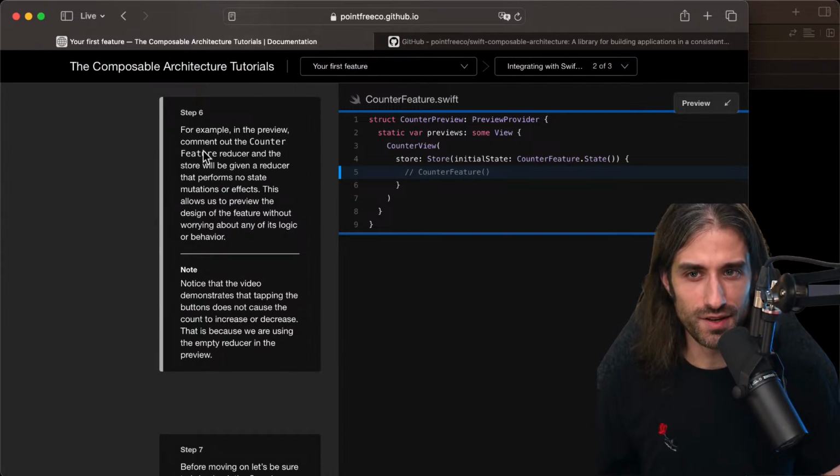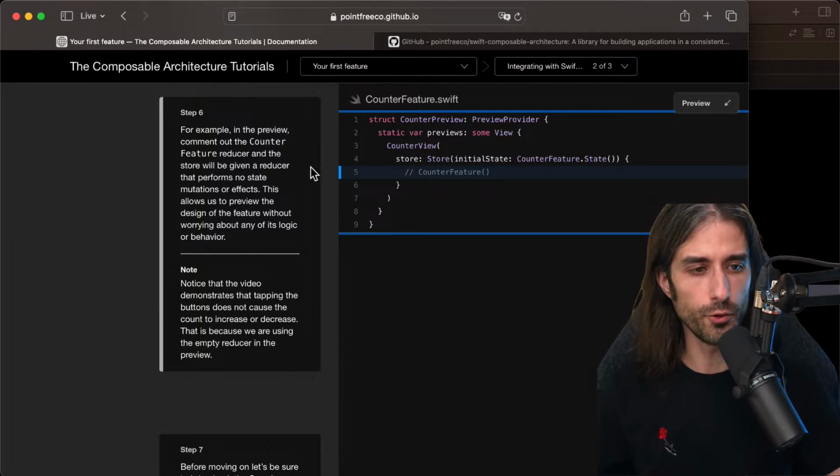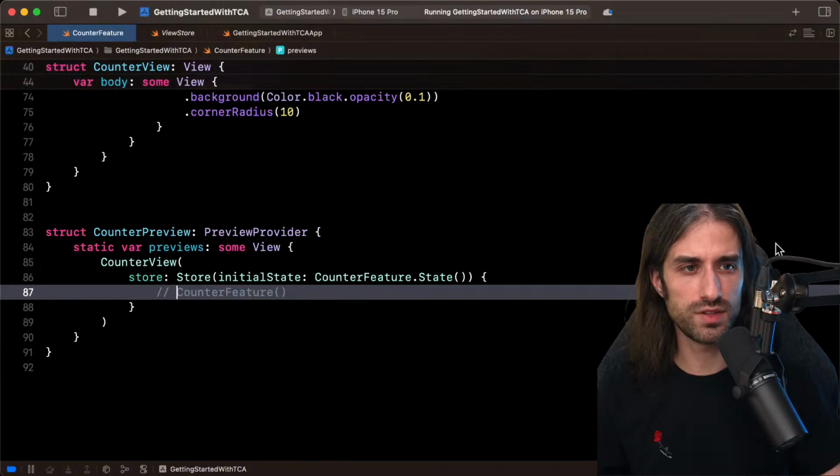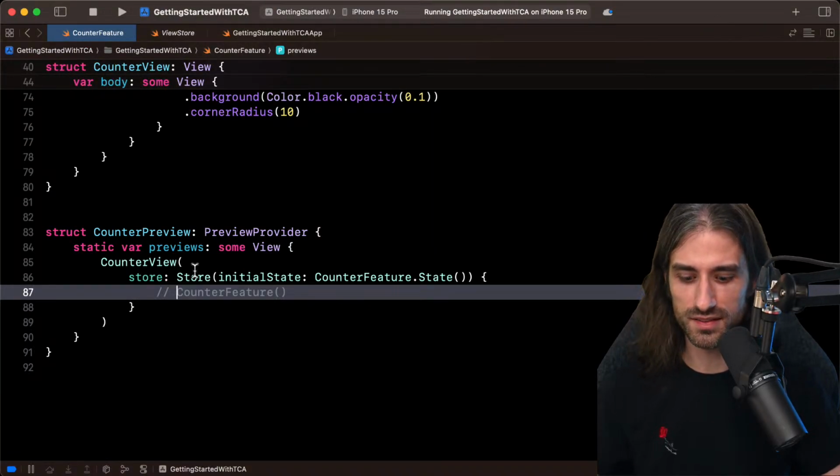So as I've done, I've commented out the counter feature reducer, and the store will be given a reducer that performs no state mutation or effect. So it's kind of like a no-op reducer. It's a reducer that doesn't mutate state and doesn't emit any effect. And this allows us to preview the design of the feature without worrying about any of its logic or behavior. This means that we could define the state and then wait until we define the behavior and still be able to test the app. So that's interesting.